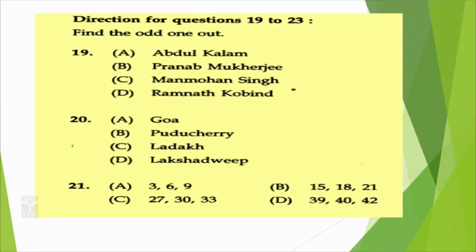The first one is odd man out. Their questions are given as Abdul Kalam, Pranab Mukherjee, Manmohan Singh, Ramnath Kovind.